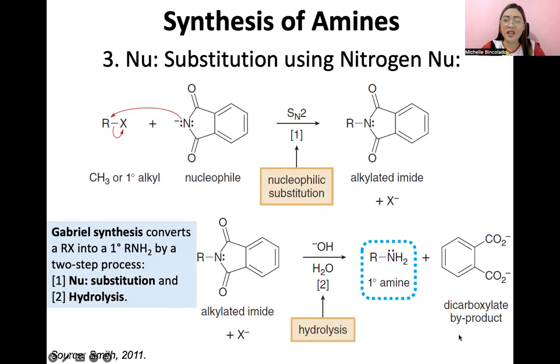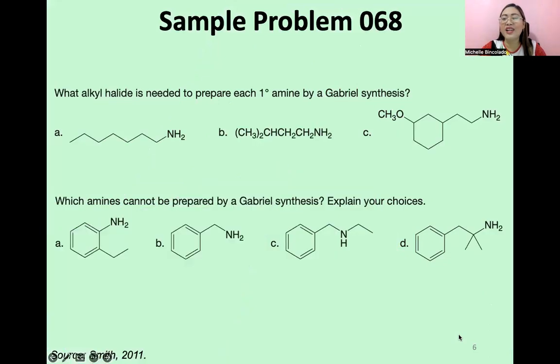And dagdag guys sa sample problem, sa growing release din ng sample problems ninyo, answer this one. So nag-start tayo guys sa organic crash course 9, di ba? Na hindi ko na dinidiscuss sa crash course video yung answers. So it's already your job to answer the succeeding or the remaining sample problems. Okay? Homework yan guys ha. Please take note.